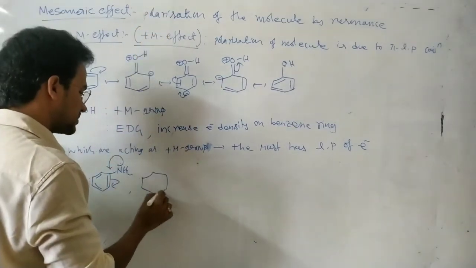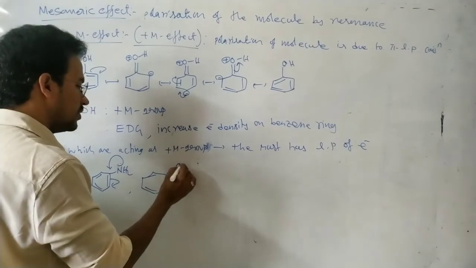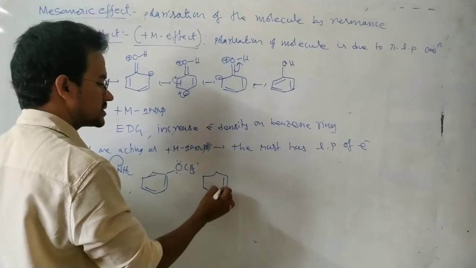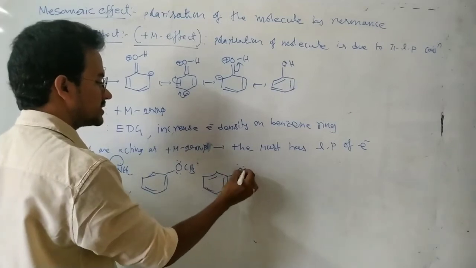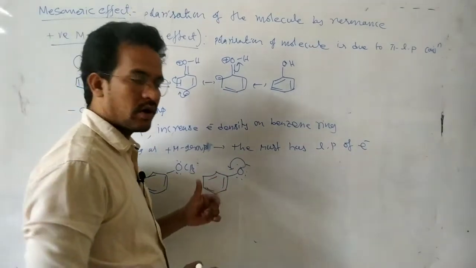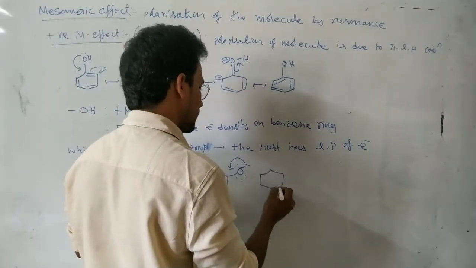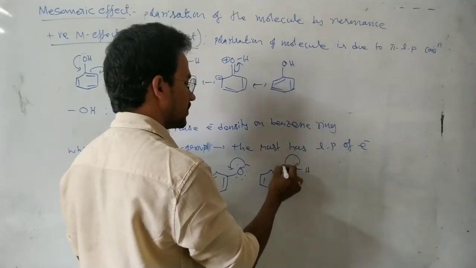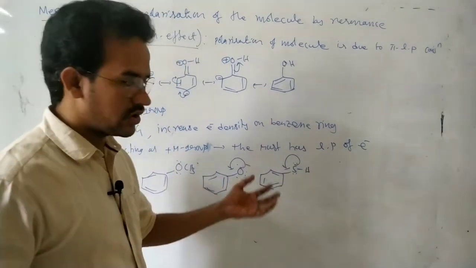Next, OCH3, this one is also a plus M group. Next you see O minus, this one is also a plus M group having non-bonding electrons. Pi bond, SH is also a plus M group, donating electrons.